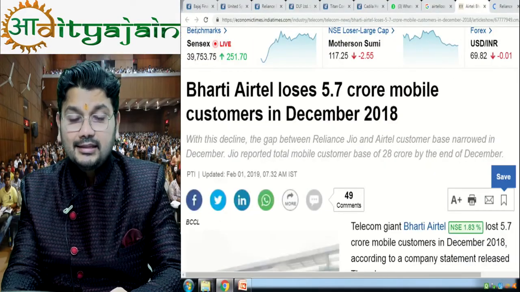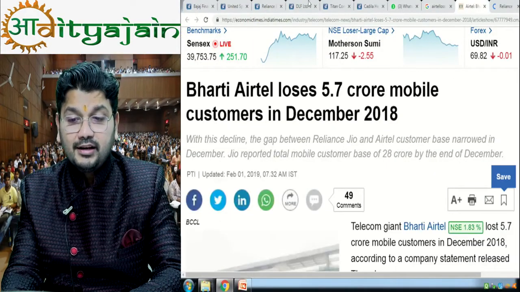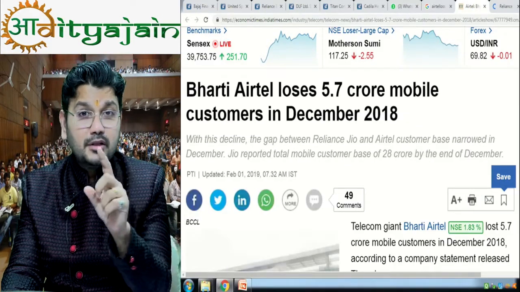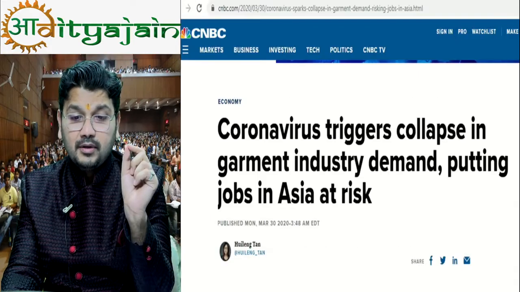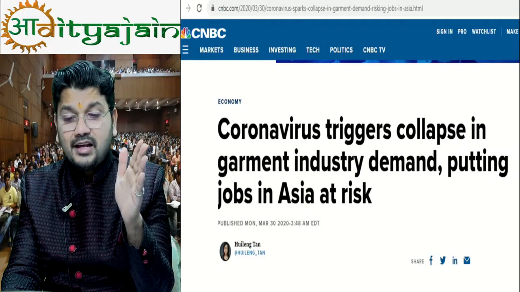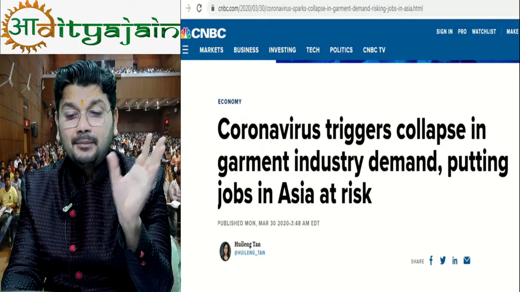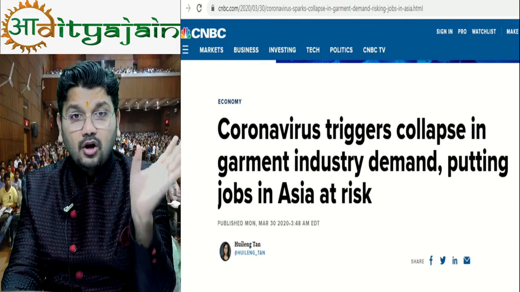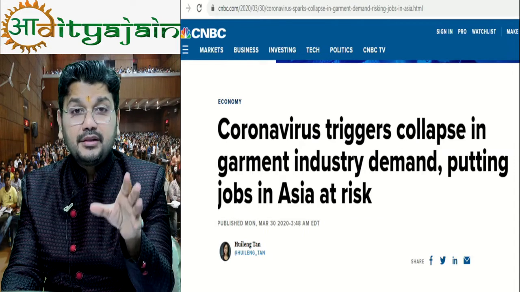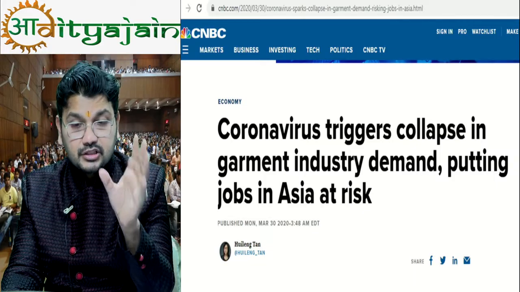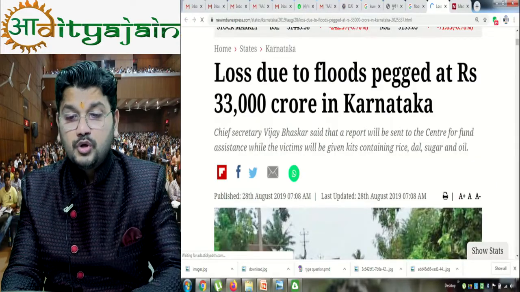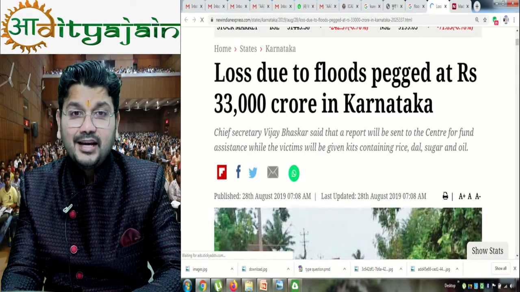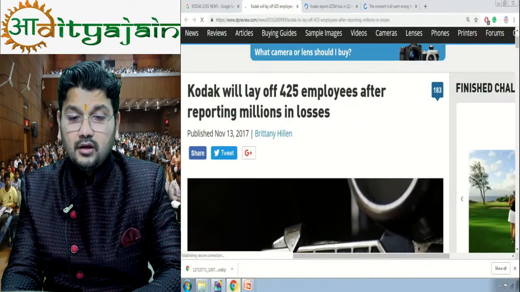Bharti Airtel loses 5.7 crore mobile customers. So this is Bharti Airtel's problem, not Reliance Jio's problem. Fine. Coronavirus triggers collapse in garment industry. The whole garment industry was at loss due to coronavirus. This is systematic risk. Loss due to flood is again systematic risk. Nobody can control all these risks.